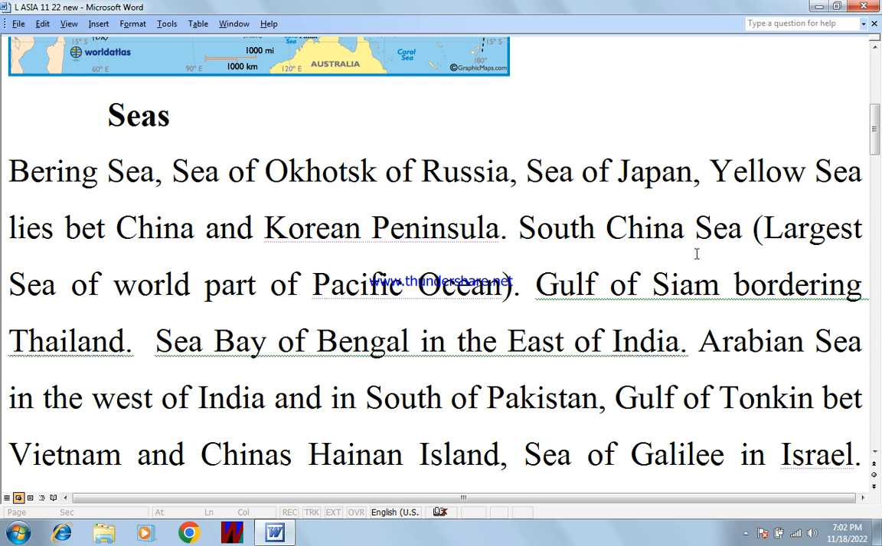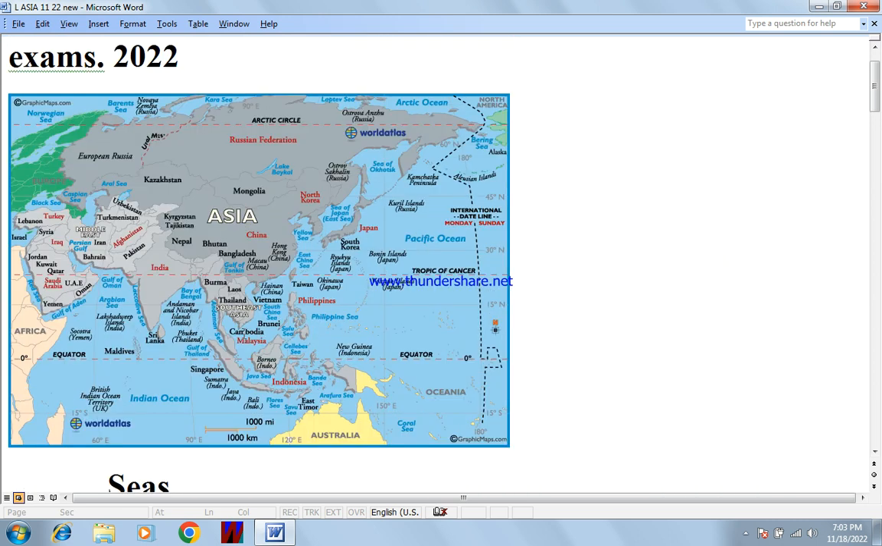South China Sea, the largest sea of the world and part of the Pacific Ocean. Gulf of Siam, bordering Thailand. Siam is the old name of Thailand. Let me show you. There is Thailand. This is Thailand. This is the Gulf of Siam.